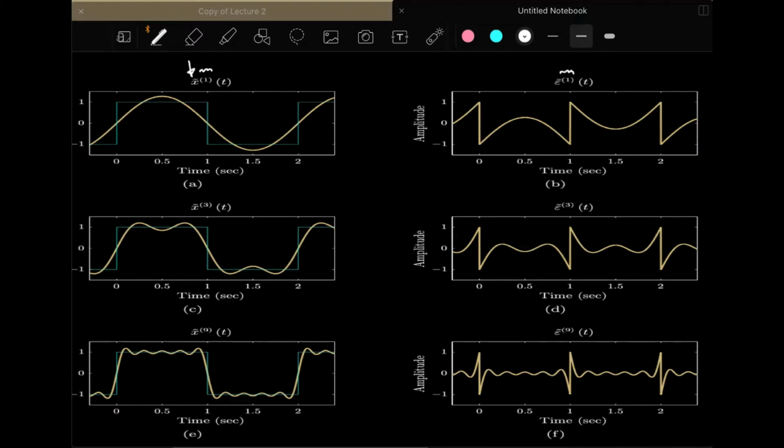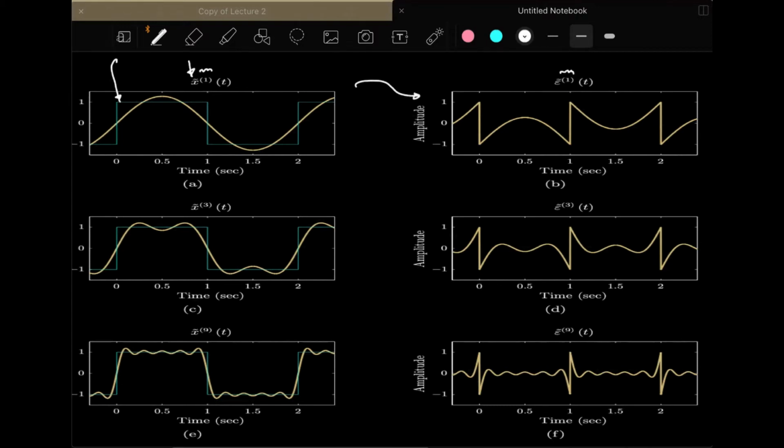Using only one term means you are using only a single sinusoidal component to approximate this signal, which is this one. You can see how poorly it is approximating the original signal using one sine signal. And obviously if it's a poor approximation, so is the error which is given on the right side.